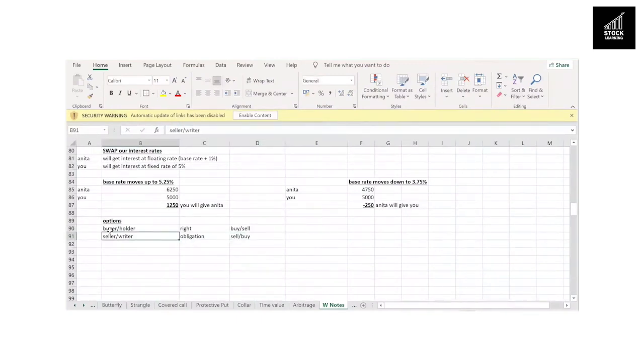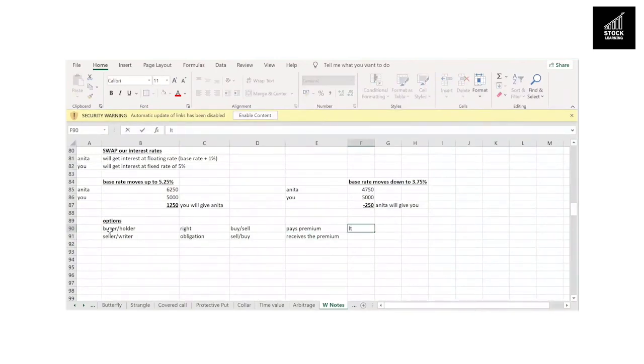So this is not fair, right? In a contract, one party has a right, the other has only an obligation. And hence, to compensate the writer of the option to be ready to perform his obligation, the buyer always pays a premium. And this premium is received by the seller.